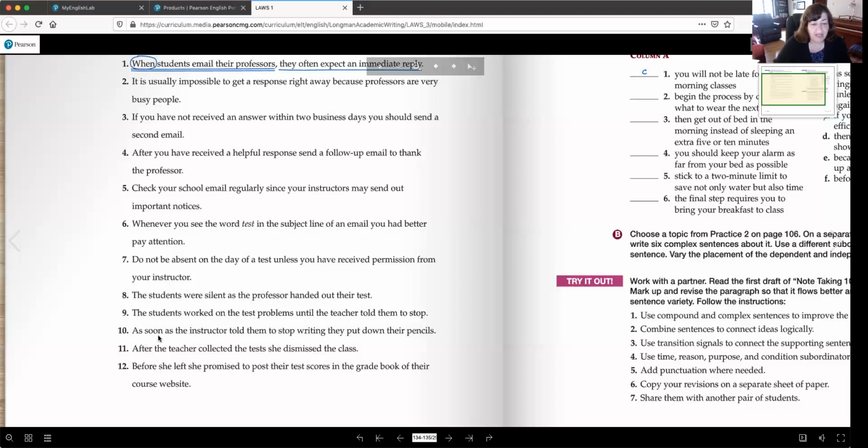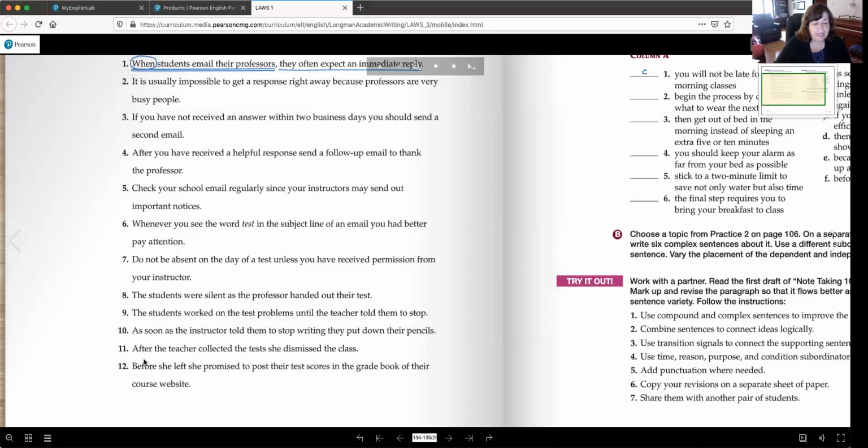Number 10, as soon as the instructor told them to stop writing, they put down their pencils. Look for the subordinator. As soon as should be circled. As soon as the instructor told them to stop writing, that is the dependent clause beginning with the subordinator. There should be 2 lines under it. They put down their pencils. This is the independent clause. There should be 1 line after it. And because this sentence begins with the subordinator, there is a comma after the word writing to separate the dependent clause from the independent clause.